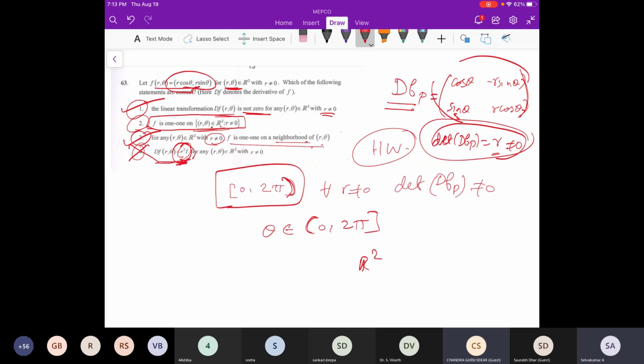The first coordinate should not be 0. The first coordinate is R, right? That means the domain should not remove the x-axis. The domain includes 0, but the codomain does not include 0.